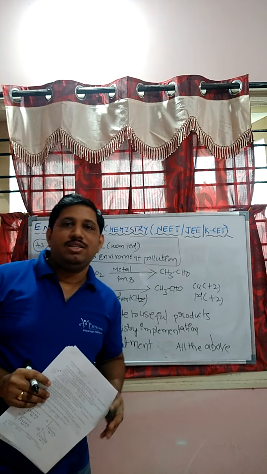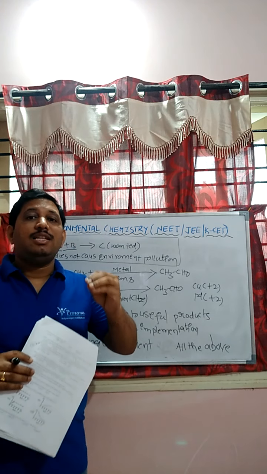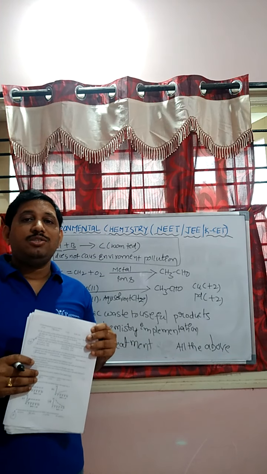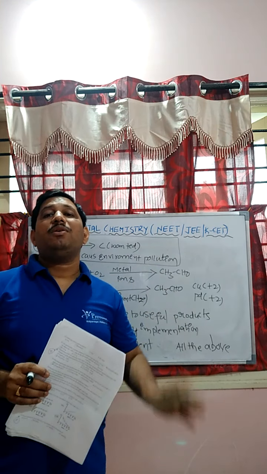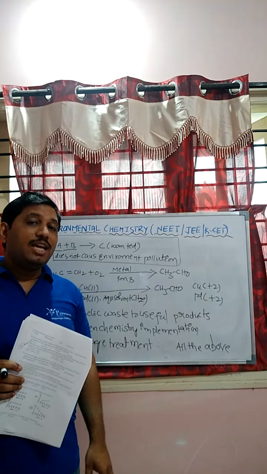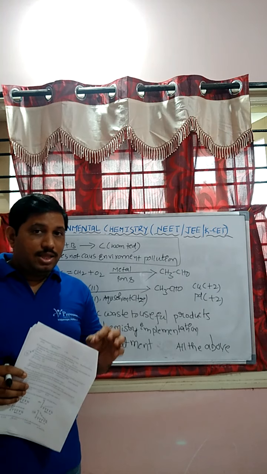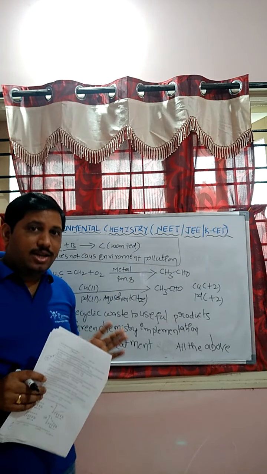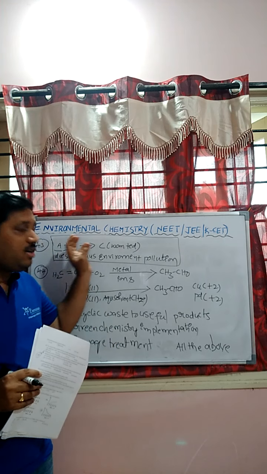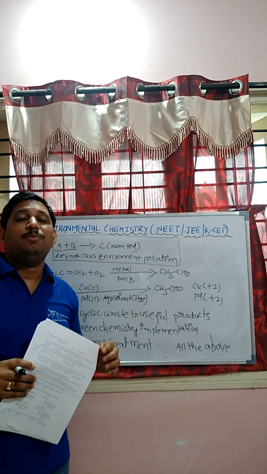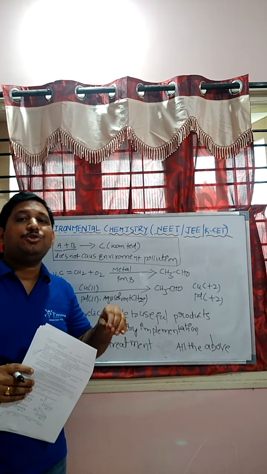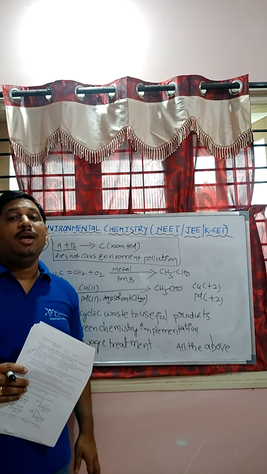In green chemistry we are discussing the reactants that can be used for the formation of products that do not affect the environment and do not cause any environmental pollution. Then during the chemical reaction, only the wanted product forms, and there is no formation of any other byproducts. In that case also the environmental pollution will be reduced.